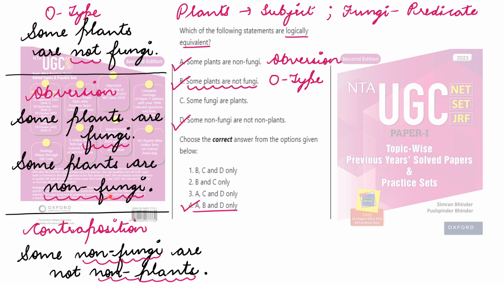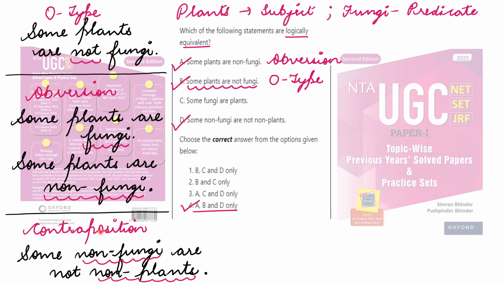So predicate term is fungi. So हमने यहाँ पे complementary term by writing non attach कर दिया. So some plants are non-fungi. This statement is logically equivalent to this statement over here. That means जो point A है, some plants are non-fungi, is logically equivalent to this O type statement given over here, right?